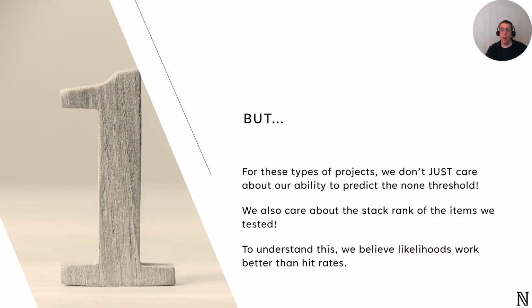So far, we've focused on mean absolute errors to gauge how well our model predicts purchase likelihood for a single subscription scenario. This gives us a good measure of whether someone would subscribe, but it doesn't tell us how well our model can rank different subscription options. To gain this deeper insight, we need to look at likelihoods across the random choice sets presented to the respondents, because we didn't include this type of scenario as a fixed task. This will help us understand not just if people would subscribe, but which features or bundles are more attractive. Essentially, likelihoods give us a richer picture of how well the model can rank options beyond the yes or no scenario.